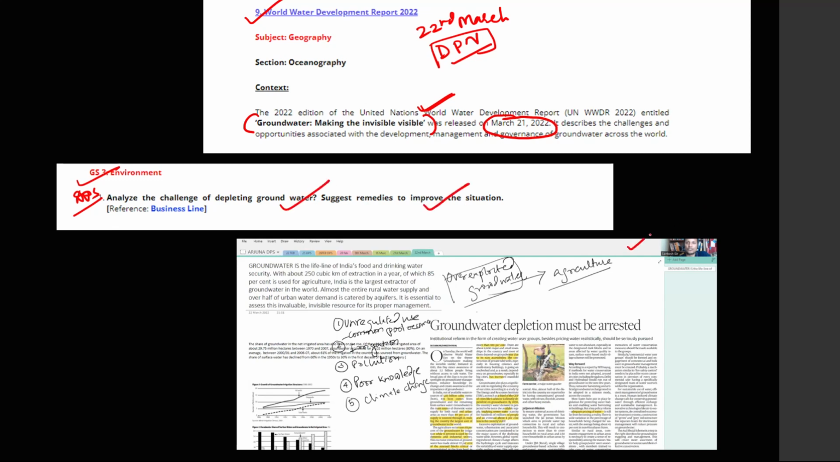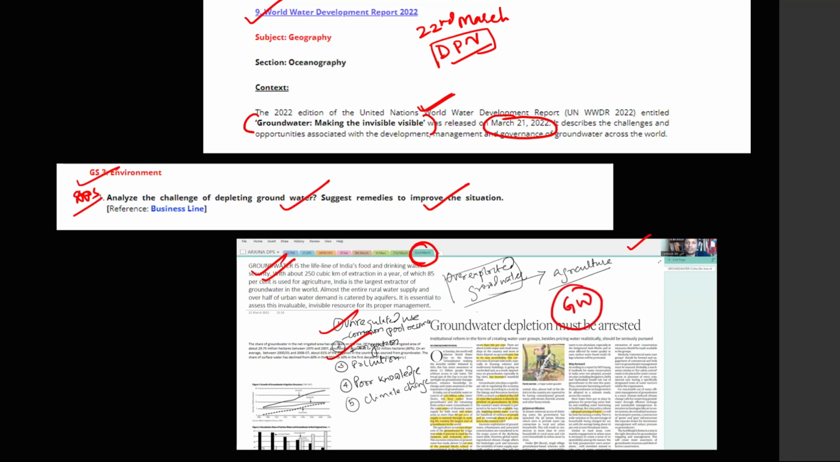This is my DPS discussion, which I take daily, a daily answer writing class, a 1 hour answer writing class. You can see here 22nd of March, groundwater. I have discussed this issue of groundwater in depth, and that day itself I predicted that this year UPSC is going to ask a question on groundwater.